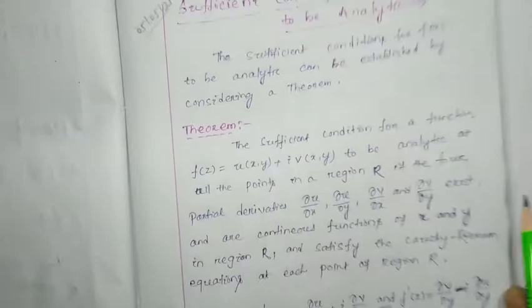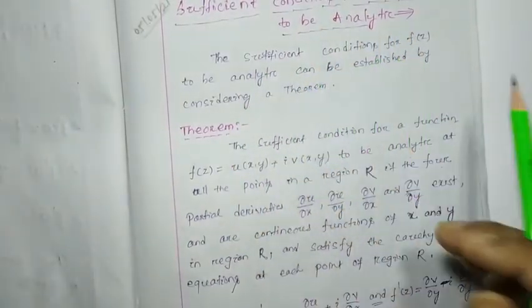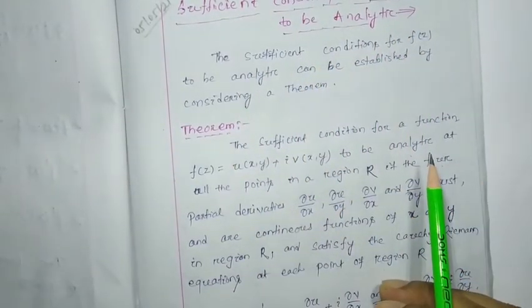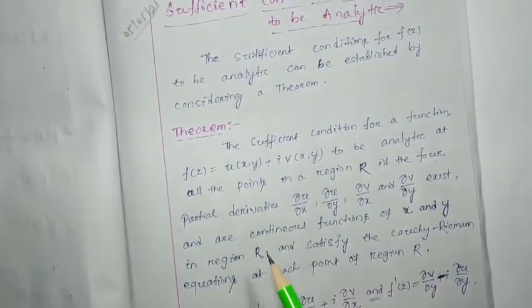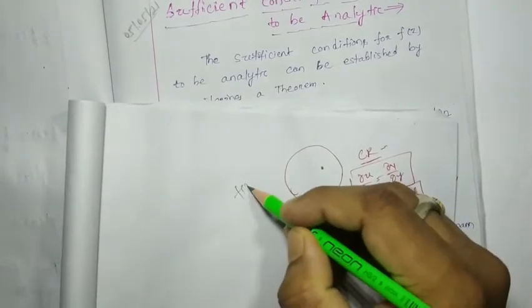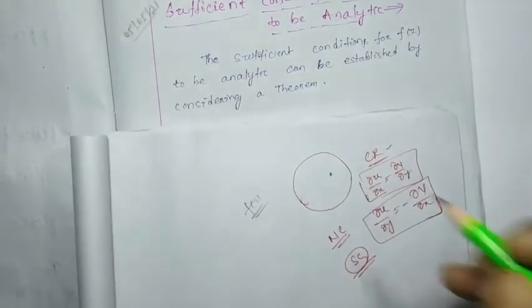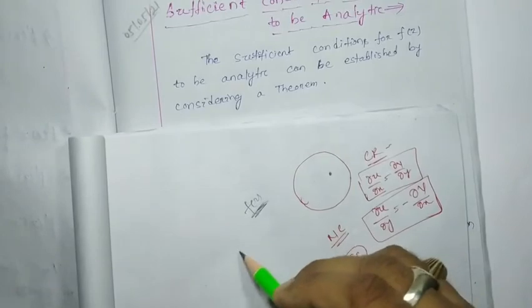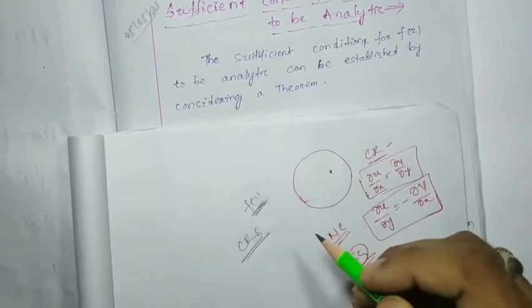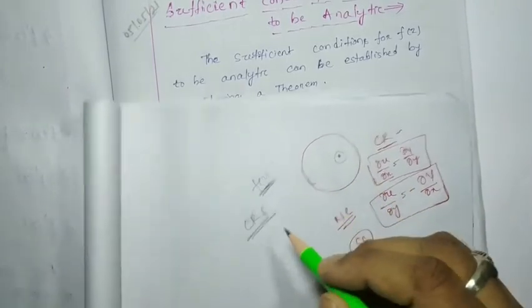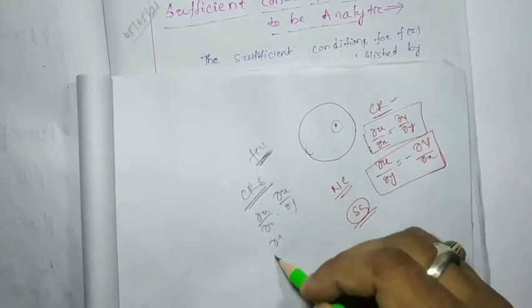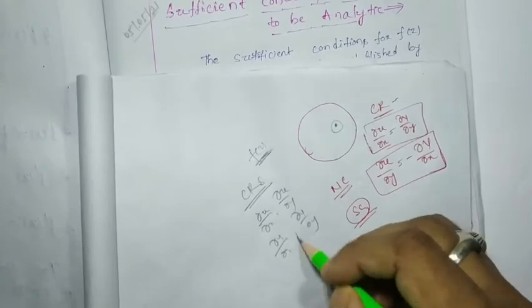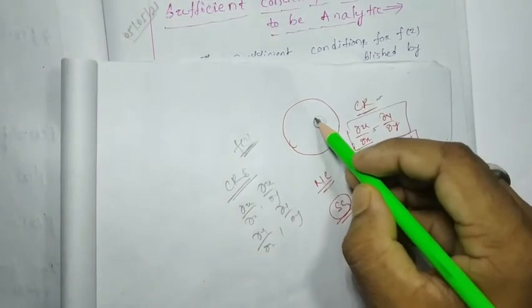That means this theorem contains all the things. If we are going to say that the function f(z) will be analytic at a point, then this function has to obey the Cauchy-Riemann equations and the partial derivatives del u by del x, del u by del y, del v by del x, del v by del y have to exist and be continuous at this point.